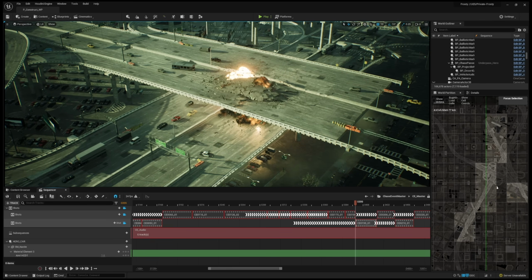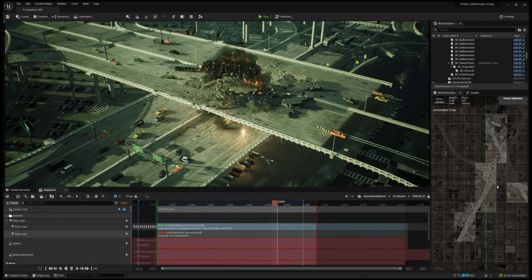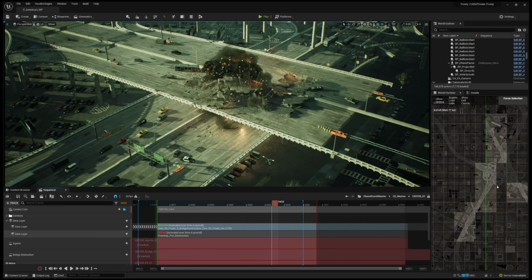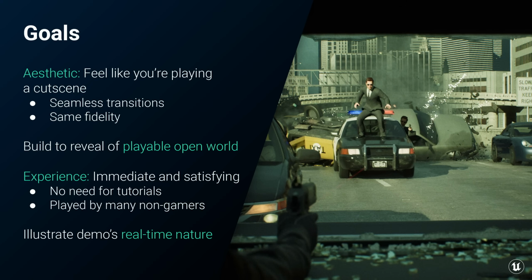Everything in Unreal Engine 5 is interactive, which of course meant that we wanted to make this demo interactive as well. The aesthetic goal of our demo was to make you feel like you're playing a cutscene, with seamless transitions in and out of interactivity, keeping the same audio-visual fidelity all the way through. We wanted to build up to the open world. We start as a Digital Humans demo, transition into the cinematic chase experience, to then release you into a fully open world. We wanted the chase experience to be immediate and satisfying, with no need for tutorials.